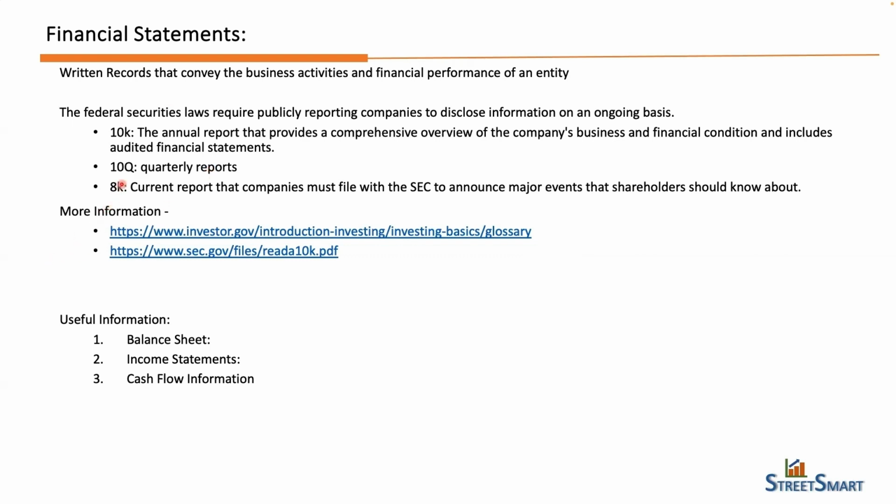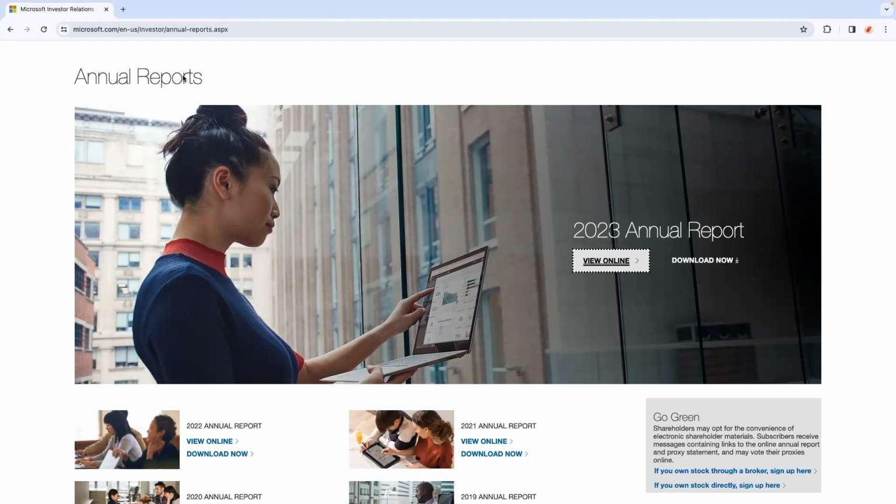And the 8-K is a current report that a company must file with the SEC to announce a major event that stakeholders should know about. This would be related to any investment that the company did in a financial year. More information can be found on these two websites. They are both government websites, and you can refer to them. In financial statements, we would be looking mostly at these three statements: balance sheet, income statement, and cash flow statement.